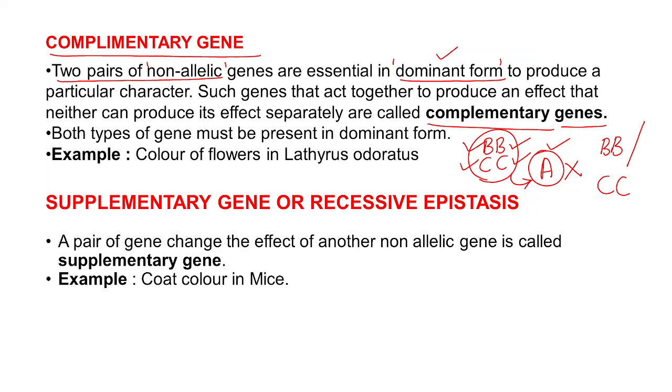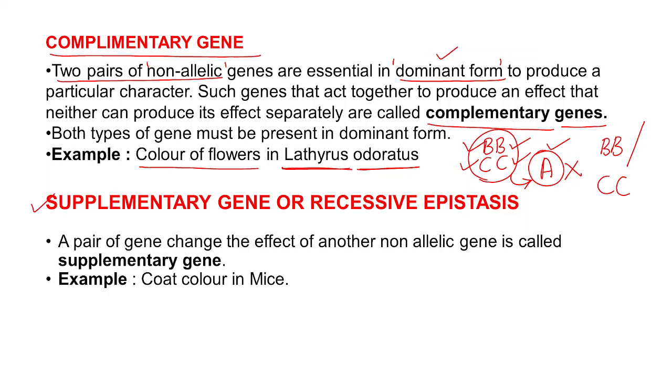The example of complementary genes can be seen in the Lathyrus odoratus plant. The flower color in Lathyrus odoratus shows complementary genes.